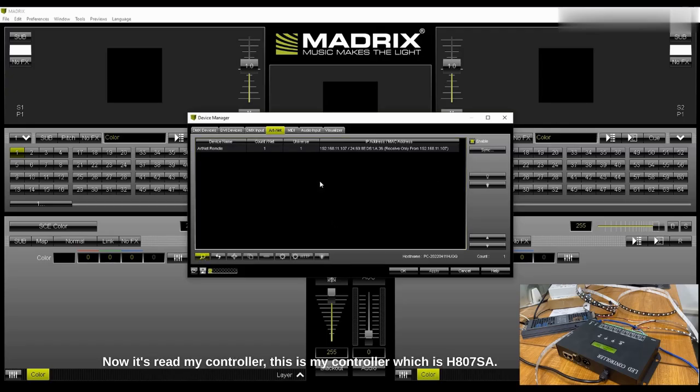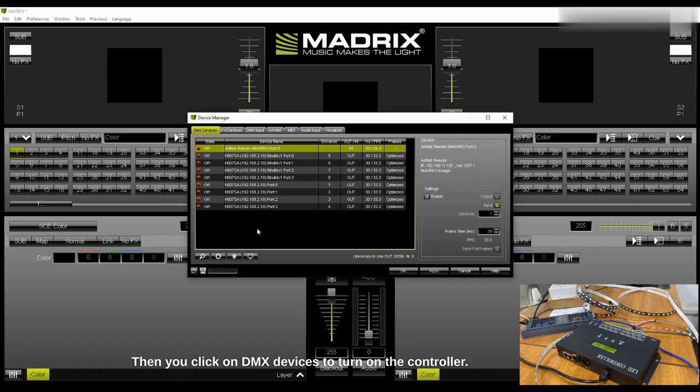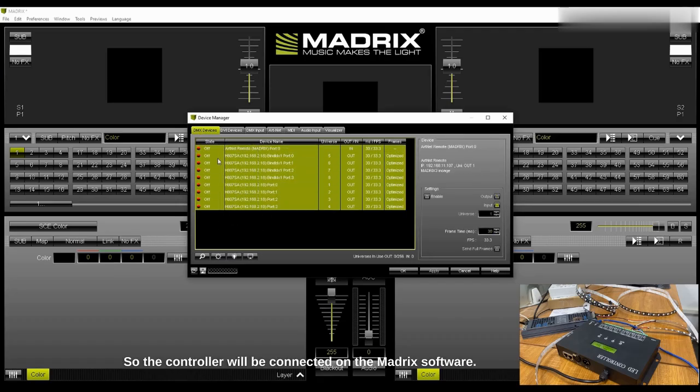So now it's read my controller. This is my controller name, H807SA. Then you click on DMX devices to turn on the controller. So the controller will be connected on the Madrix software. Then here you mark everything and you press Apply, then OK.